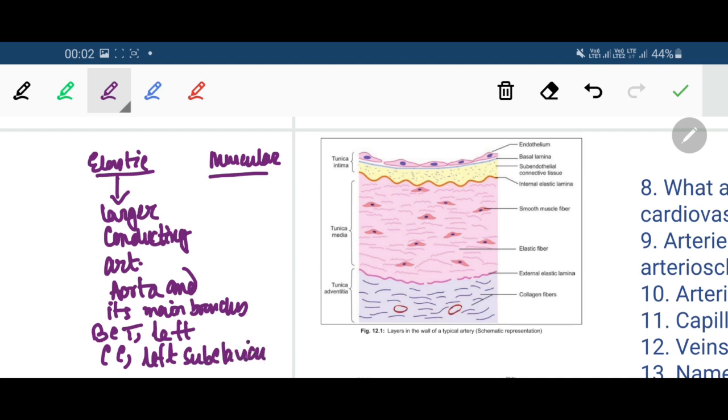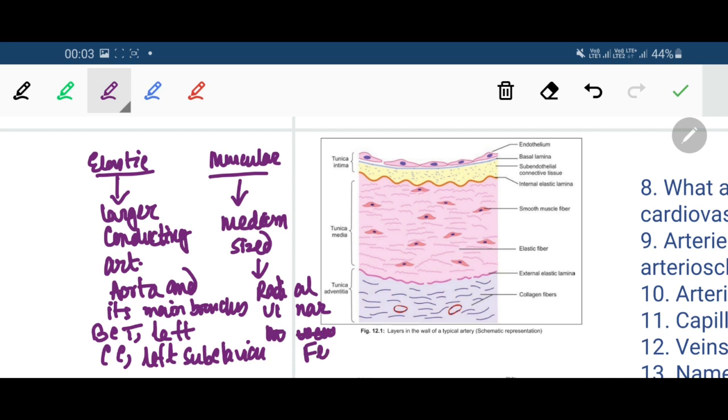Whereas muscular arteries are medium sized arteries, and in muscular arteries the tunica media is mostly made up of muscular tissue. Examples of muscular arteries are the radial artery, ulnar artery, brachial artery, axillary artery, and femoral artery.